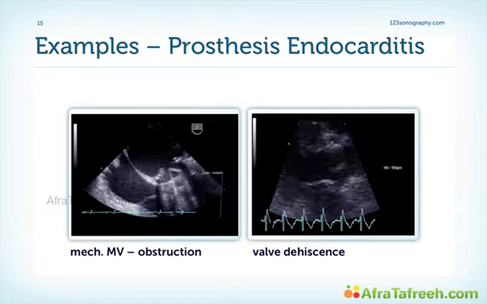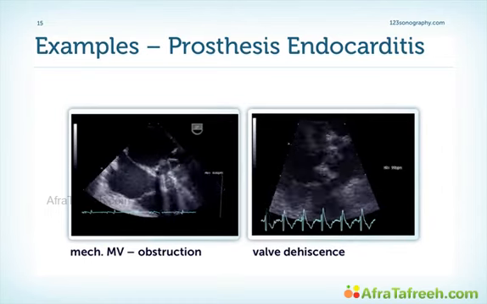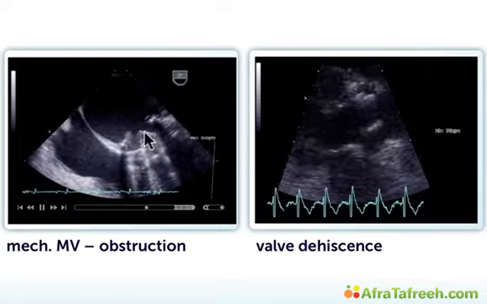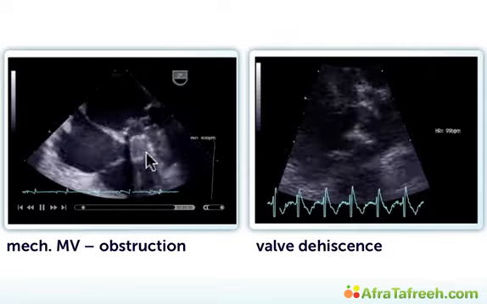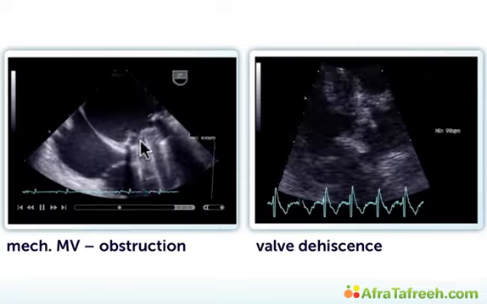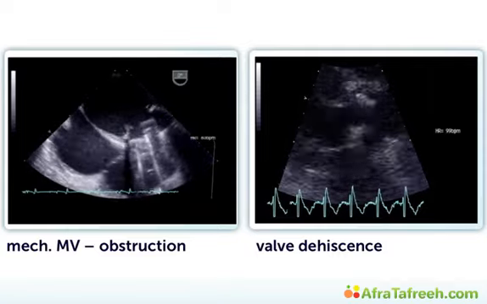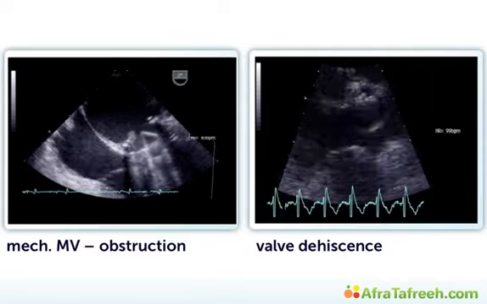This is another transesophageal study, but of a different patient. But again, we see a vegetation here on the sewing ring. But this time, this vegetation also causes obstruction of the bileaflet valve. So here we have another form of complication, obstruction of a prosthesis.